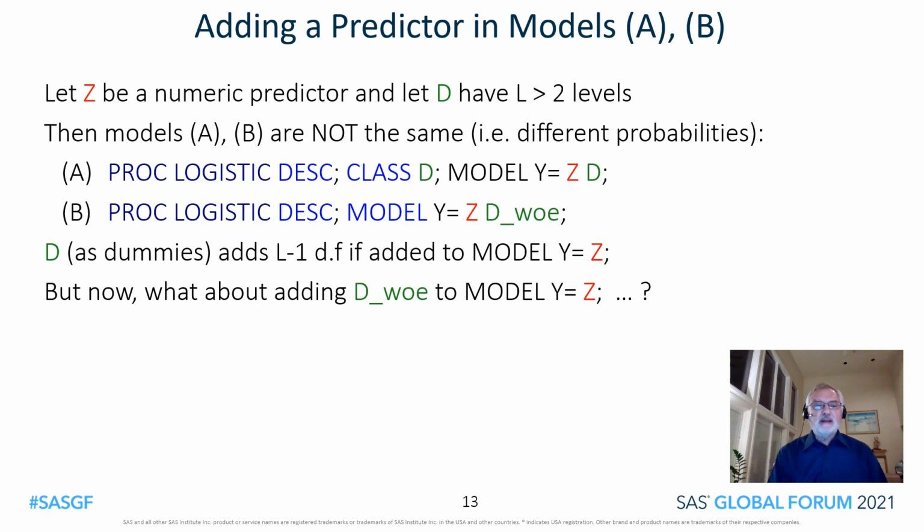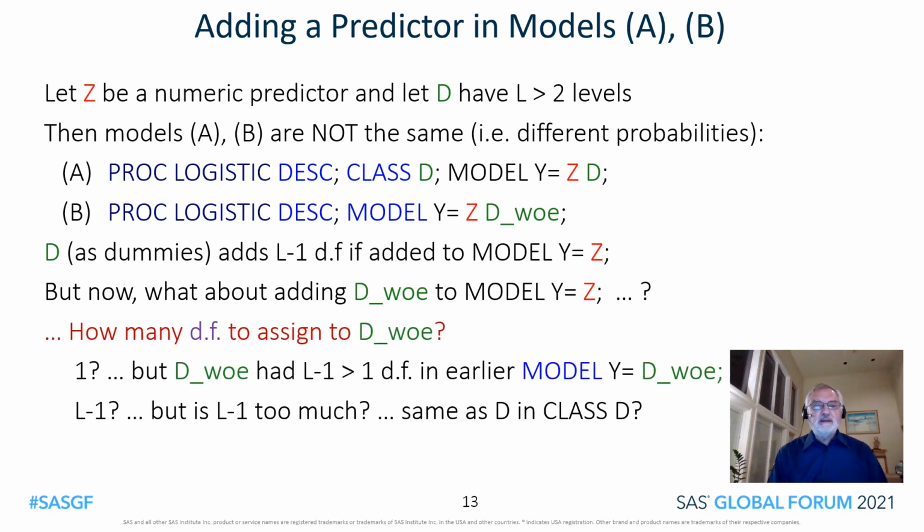Now, what about adding the weight of evidence coding of D to that same model, Y equals Z? How many degrees of freedom to assign to the weight of evidence coding of D? 1. But the weight of evidence coding of D had more than 1 degree of freedom in the earlier model. L-1, but is L-1 too much? The answer is that the degrees of freedom we should assign lies between 1 and L-1. But where?